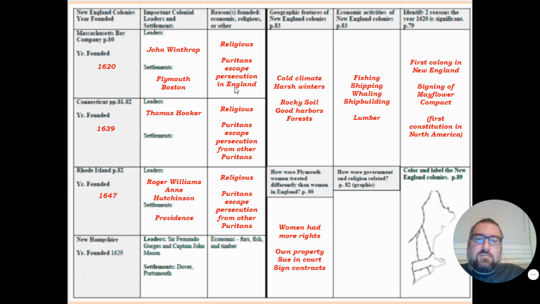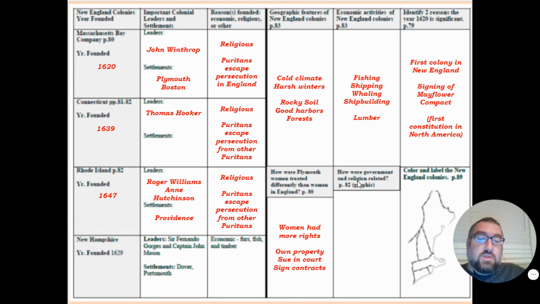So first of all, Puritans are escaping persecution from England. We're going to have our first constitution in North America, and women are given more rights in North America. So this is a trend, and the more freedom people get in North America, the more they are going to want. And we'll come back to that some more in our next unit.